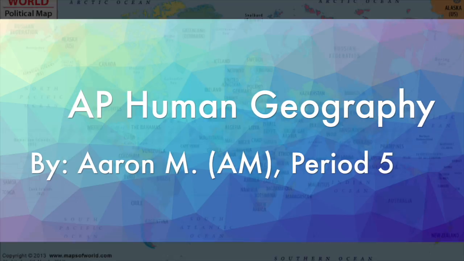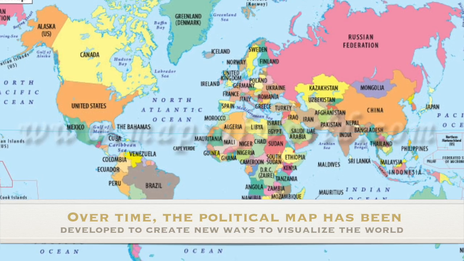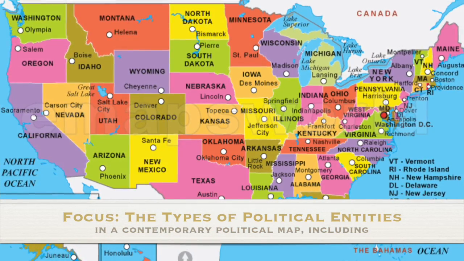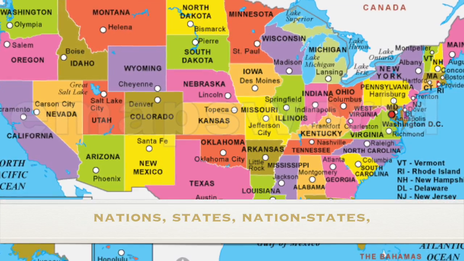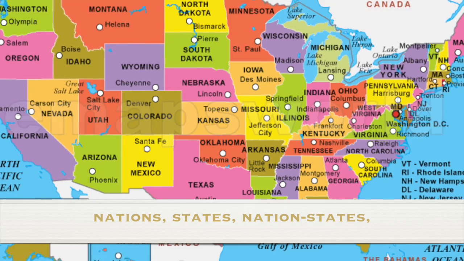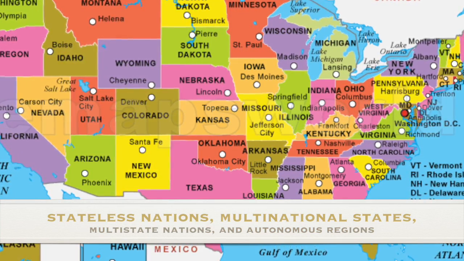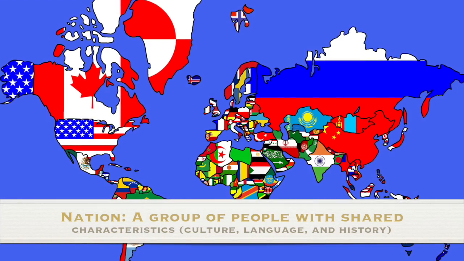Period 5. Over time, the political map has been developed to create new ways to visualize the world. In this video, we will be going over the types of political entities in a contemporary political map, including nations, states, nation-states, stateless nations, multinational states, multi-state nations, and autonomous regions. The first of all that we will cover is nations.